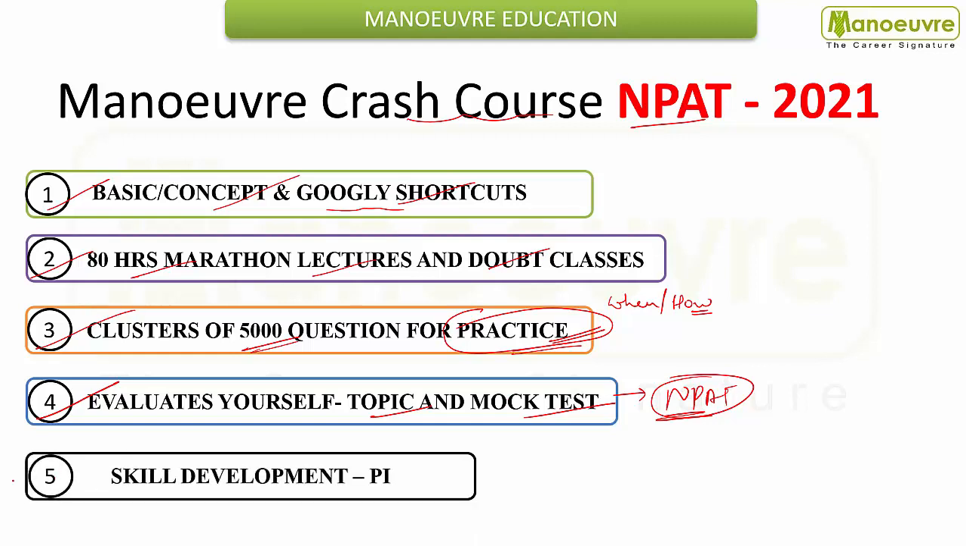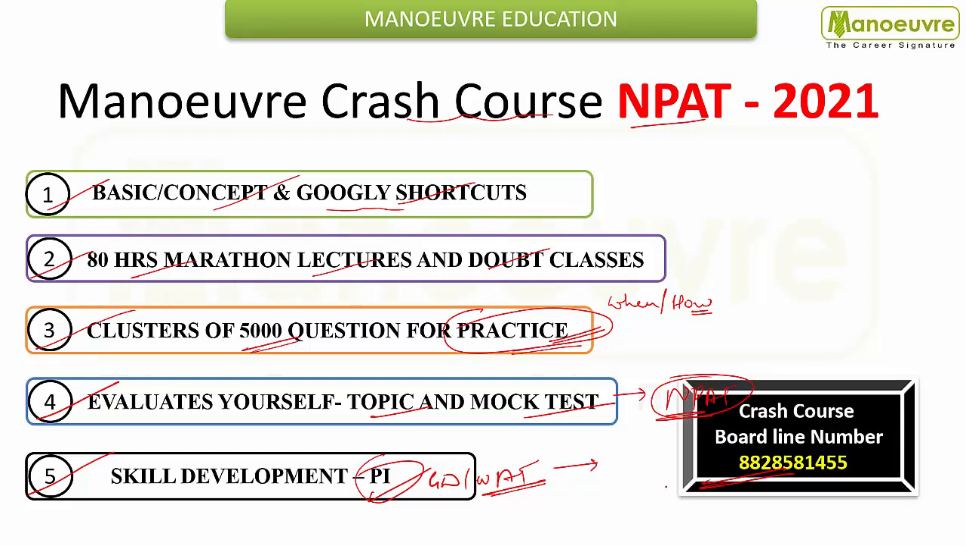Fifth one, you will also learn various skills. You will get skill development courses, whatever the selection criteria NMIMS will include. Right now, you will get the preparation for PI. If an update comes with GD or VAT or any other particular parameter they will include, you will get the preparation for that also. So you will get overall preparation with respect to the selection criteria. Don't worry about the selection process and even the entrance exam. So guys, if you want to join the crash course, call our helpline number and book your seat.